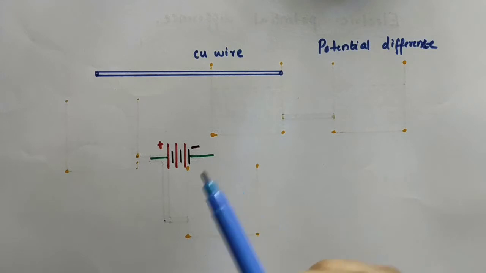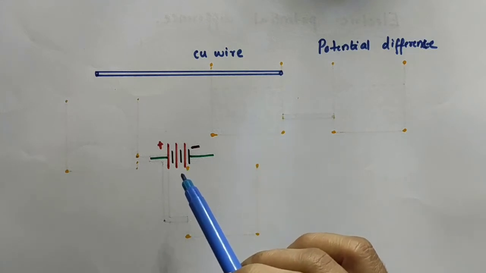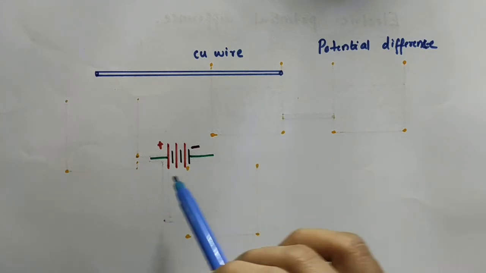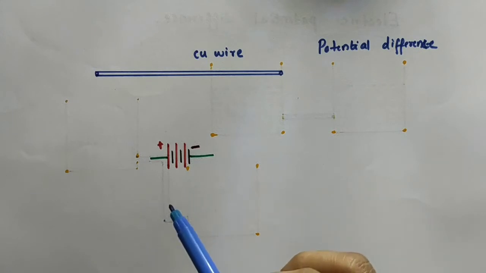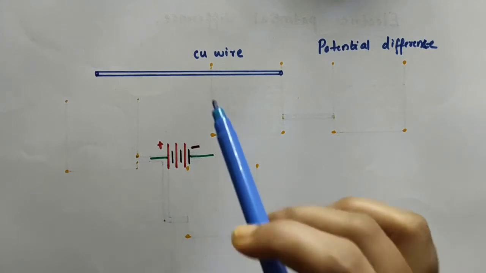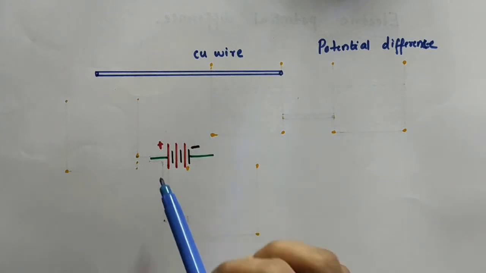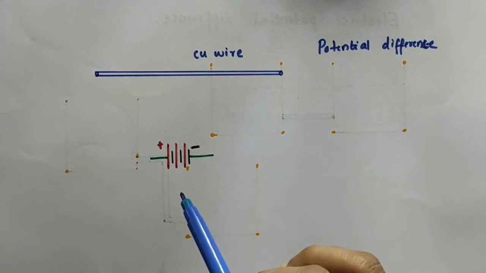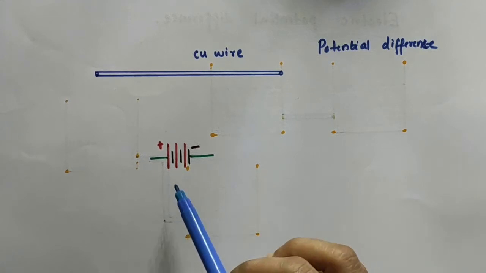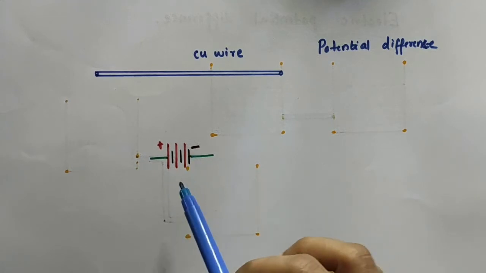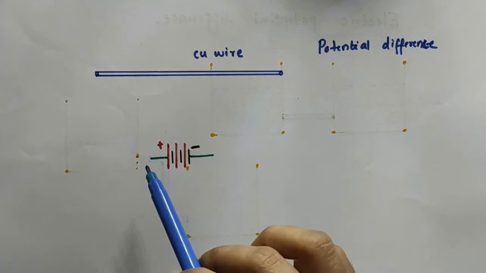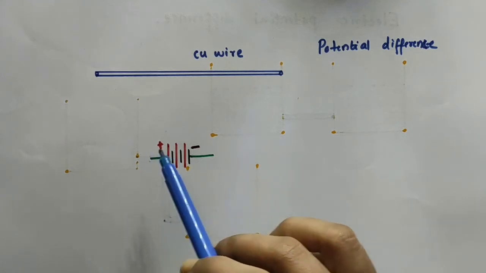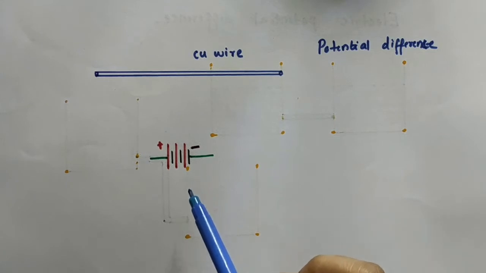We are actually using a battery or cells. Battery means a combination of cells. So, the battery or the cells provide a potential difference in an electric circuit. The cell or the battery has chemical energy stored in it. The chemical action taking place within a cell generates a potential difference across the two terminals, the positive terminal and the negative terminal of the cell.